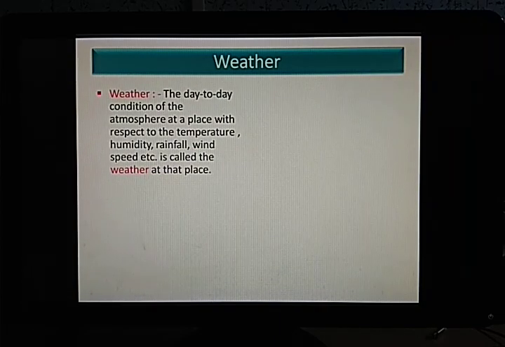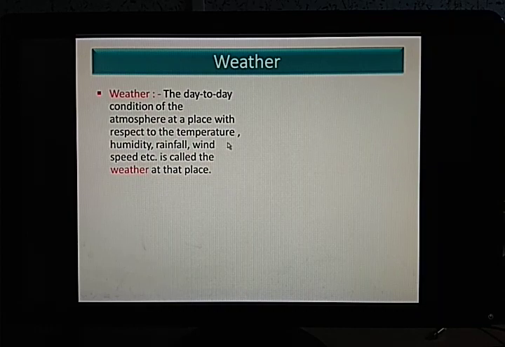So weather is the day-to-day condition of the atmosphere at a place with respect to temperature, humidity, rainfall, wind speed, etc., and that is called the weather. So it is nothing but the day-to-day condition. Every day the weather report is being forecasted in the news channel, because this weather condition depends upon various factors such as temperature, humidity, rainfall, wind speed, all these things.